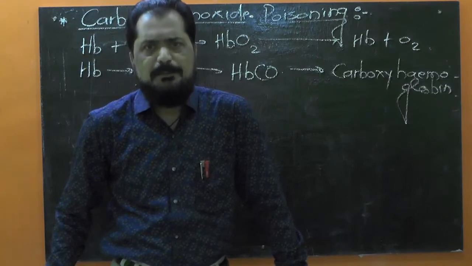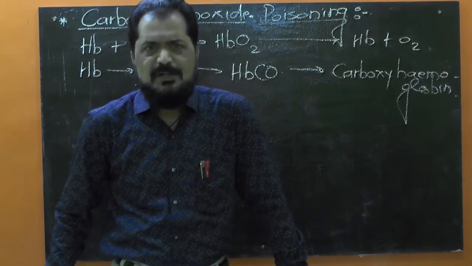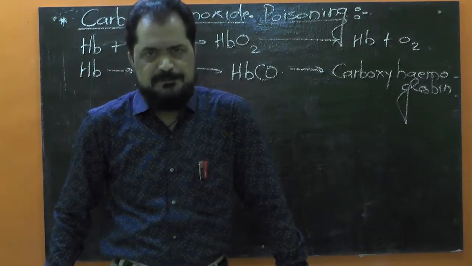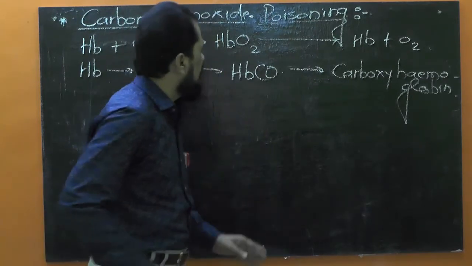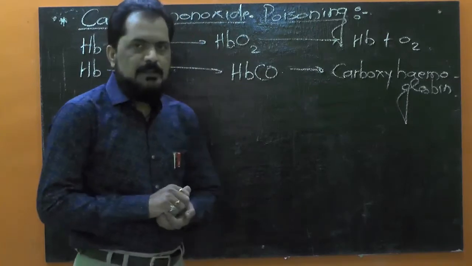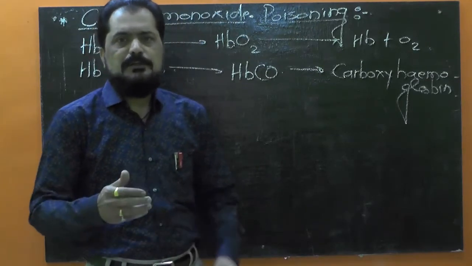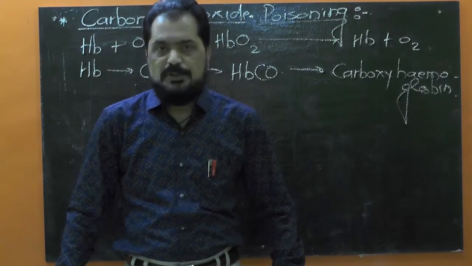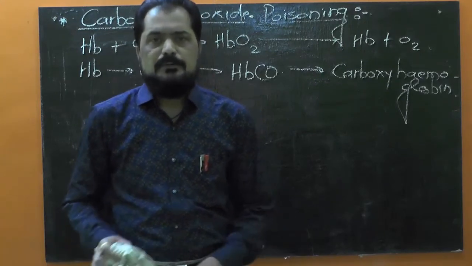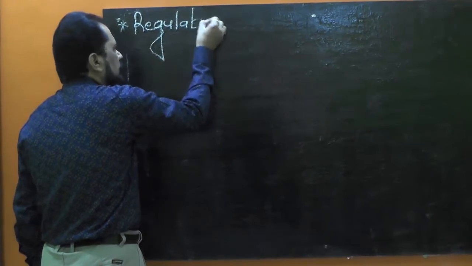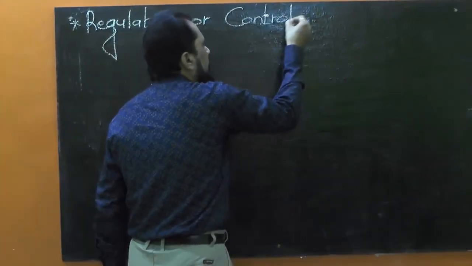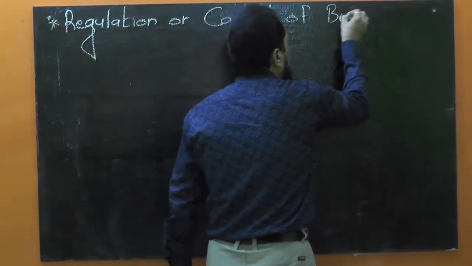And you know this thing happens in closed garages or whenever there is heavy traffic. This thing often happens. That's all about carbon monoxide poisoning. Now come to the third topic of today's lecture, that is the regulation or control of breathing.